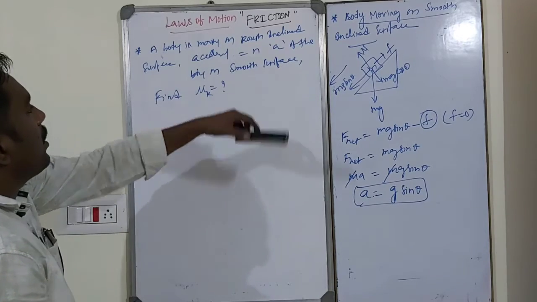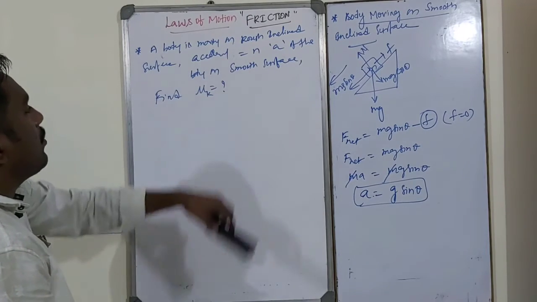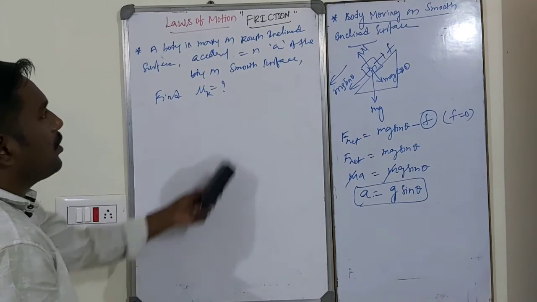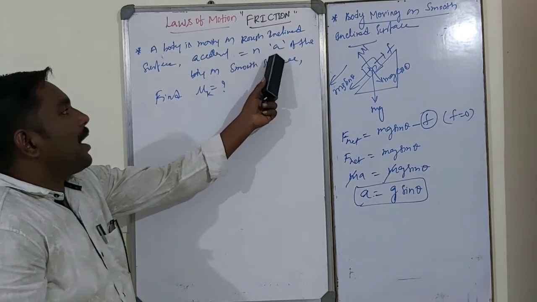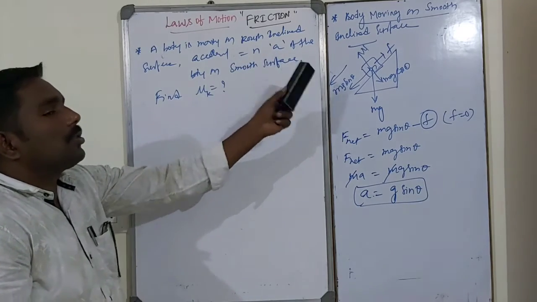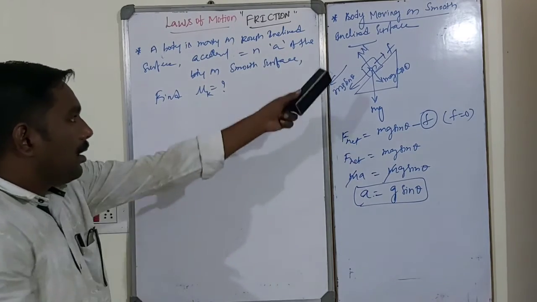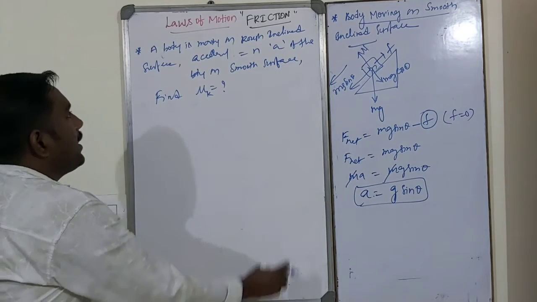A body is moving on a rough inclined surface. The acceleration of the body on the inclined surface is equal to n times the acceleration of the body on a smooth inclined surface.